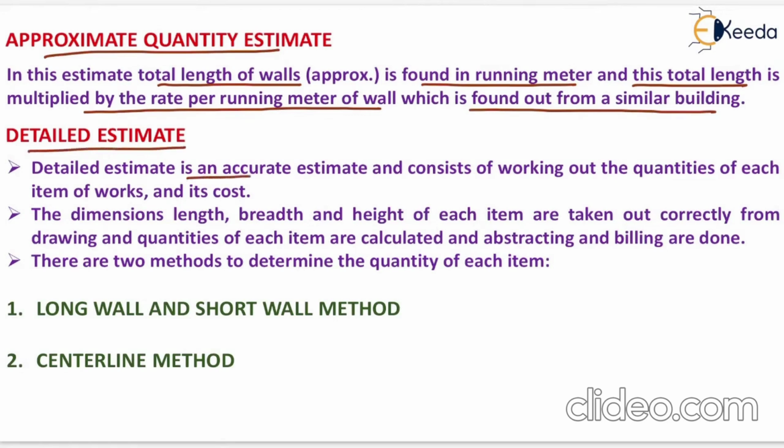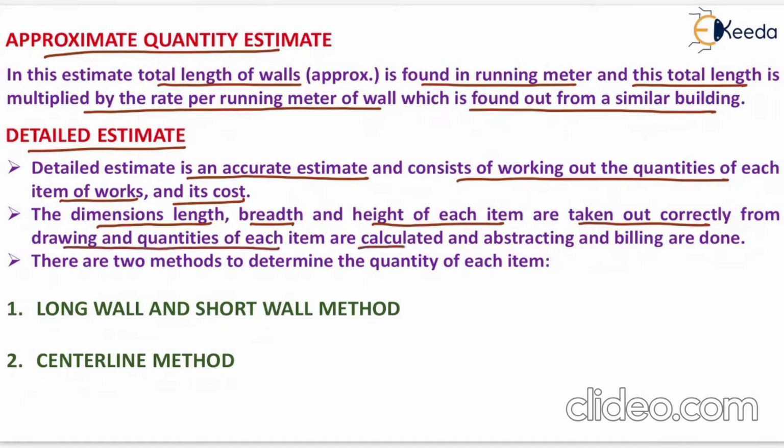Now the next one is the detailed estimate. Detailed estimate is an accurate estimate and consists of working out the quantities of each item of work and its cost. It is the most accurate estimate because in this estimate we calculate the quantity of each item of work as well as the cost of each item of work very accurately. The dimensions, length, breadth and height of each item are taken out correctly from the drawing and quantities of each item are calculated and abstracting and billing are done.